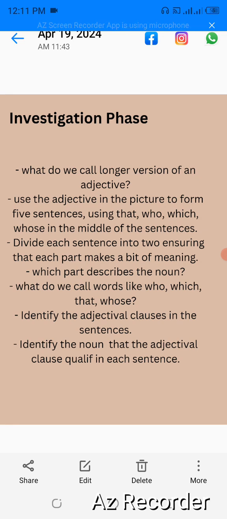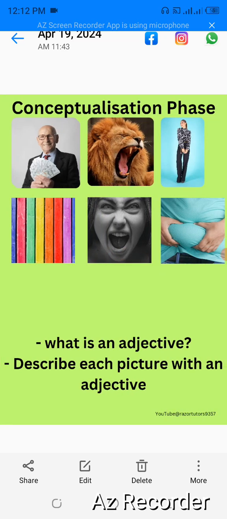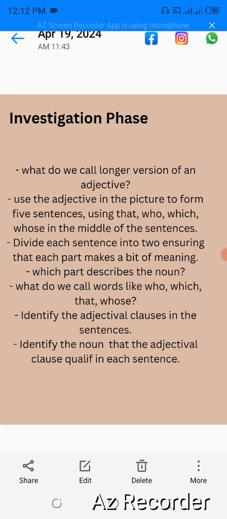Right? I want you to do this. You are going to describe the picture once again, but then you are going to use these words. You use that, who, which, or whose to describe each of them. Let's do this. What do you call longer version of an adjective? Use the adjective in the picture to form 5 sentences.